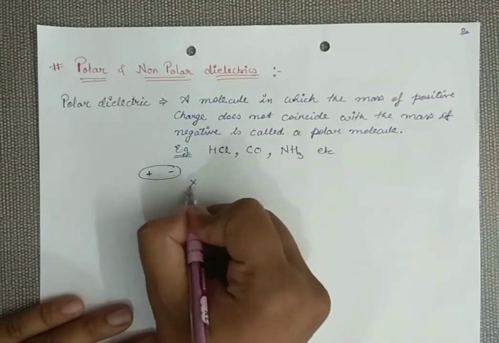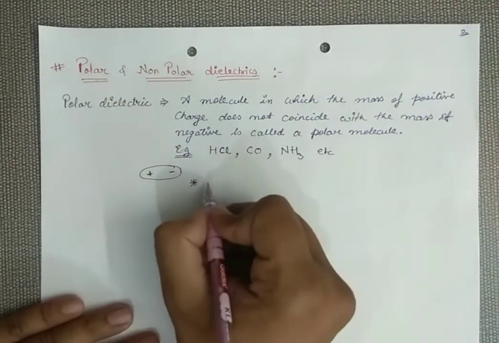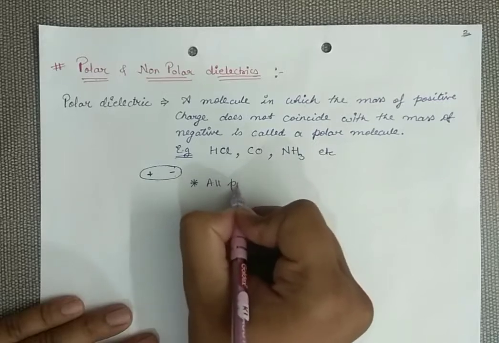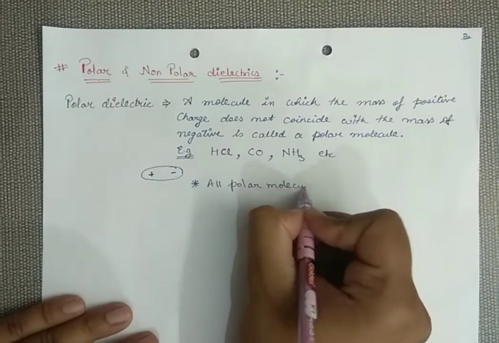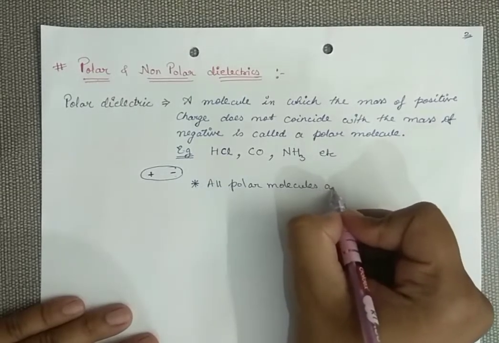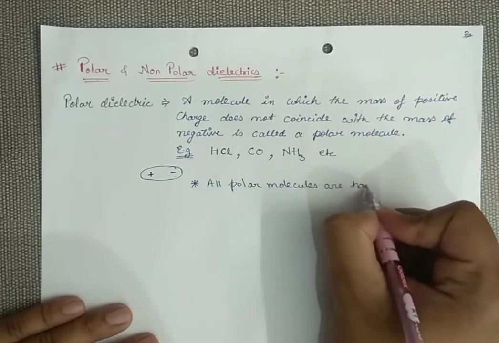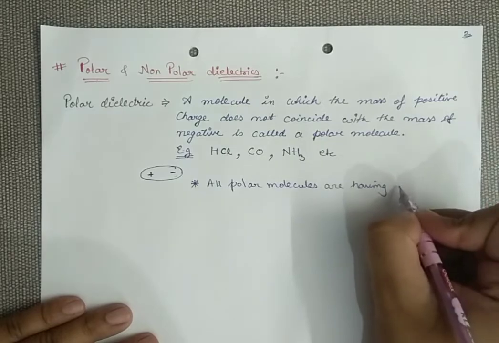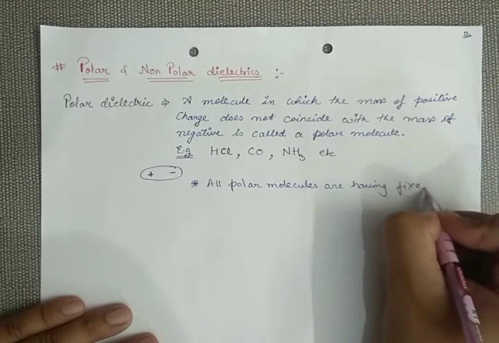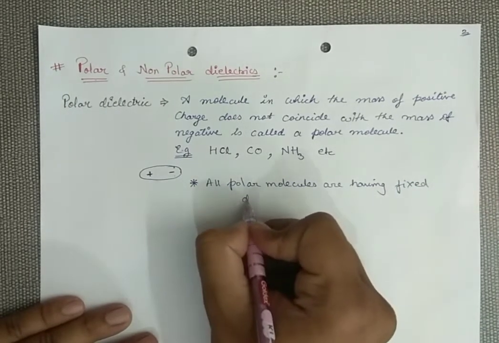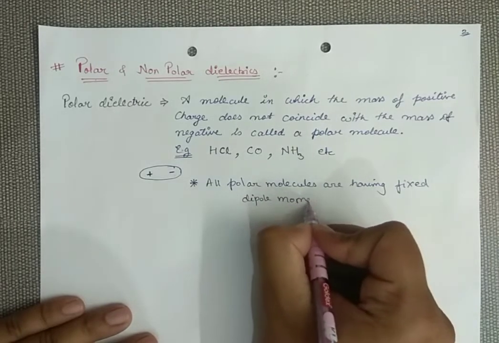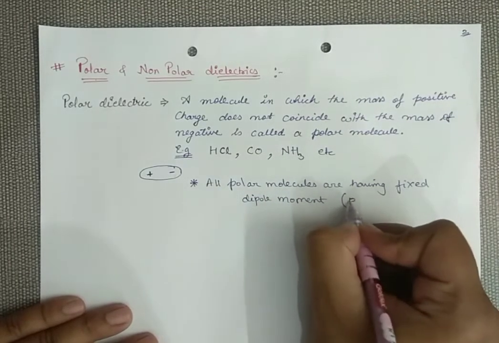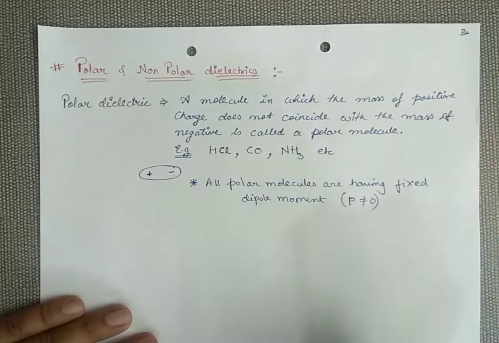So just remember one more important point. All polar molecules are having fixed dipole moment. If you remember the term dipole moment, that is P is not equal to 0.